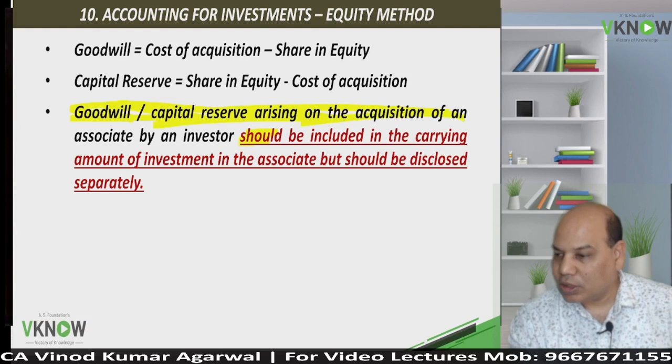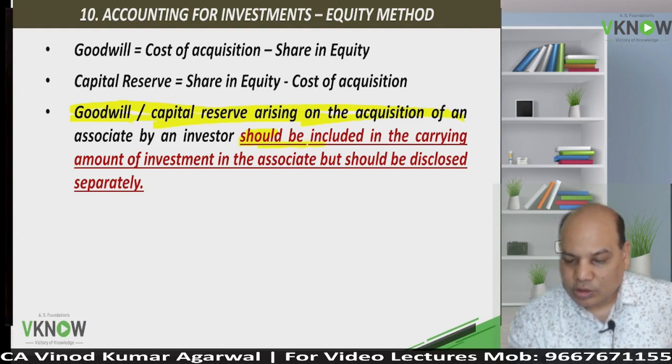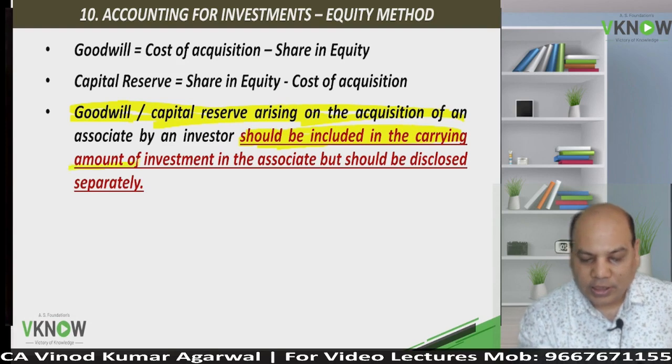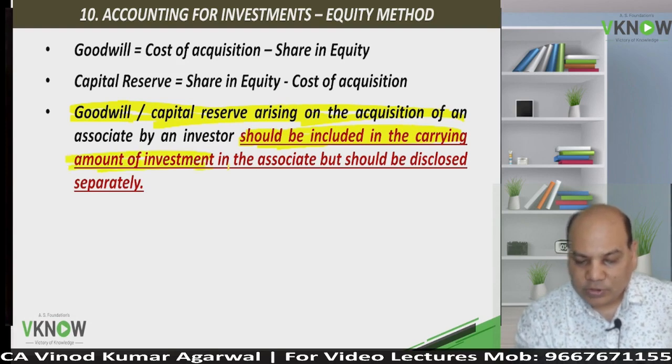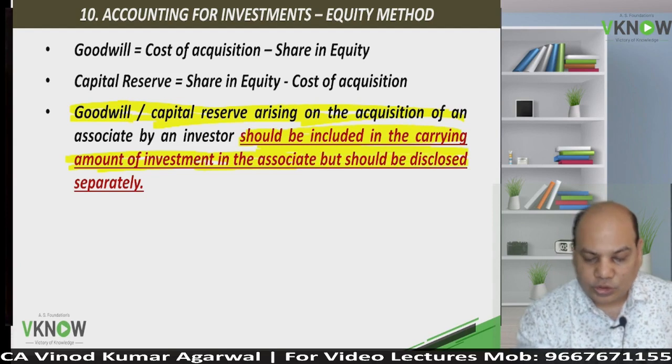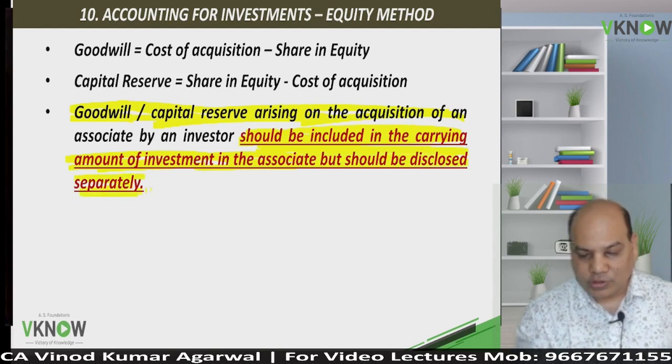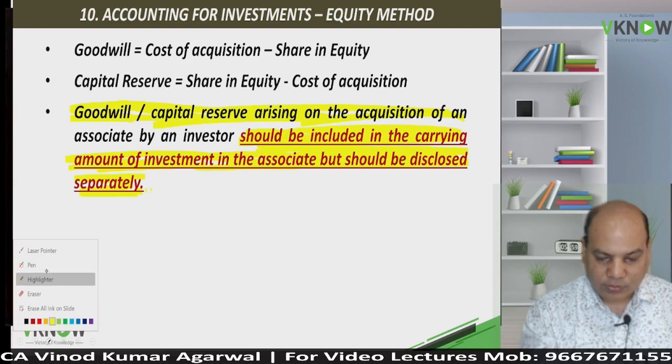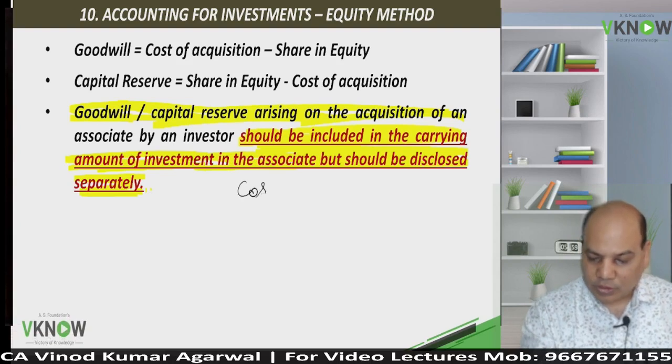I have also underlined, you can also underline. It's already underlined in the book. It should be included in the carrying amount of investment in the associate, but should be disclosed separately. Now this is a very confusing line. What are they trying to say?